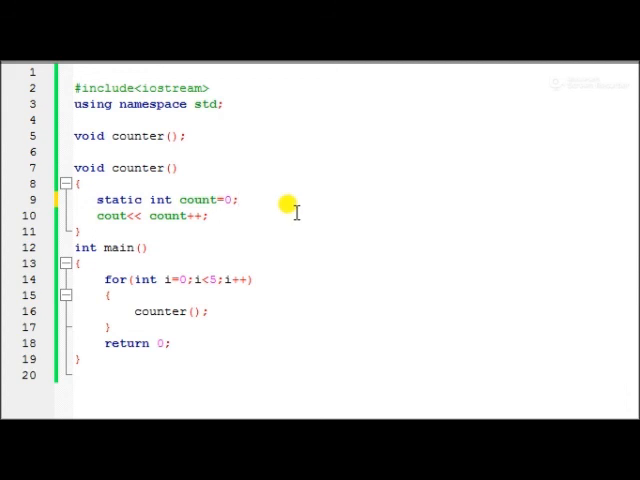In the next video we are talking about static member functions, how a static member function works, and we will understand that with the help of a program.